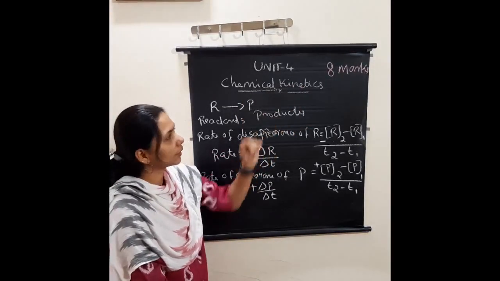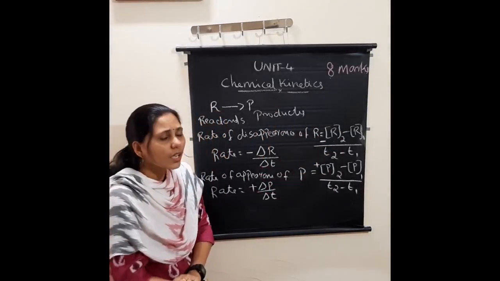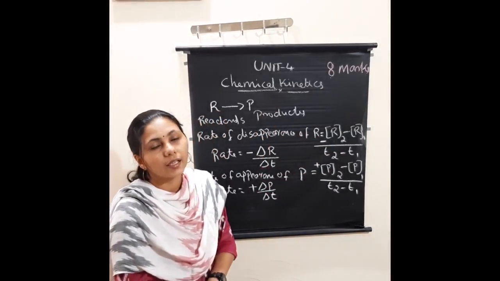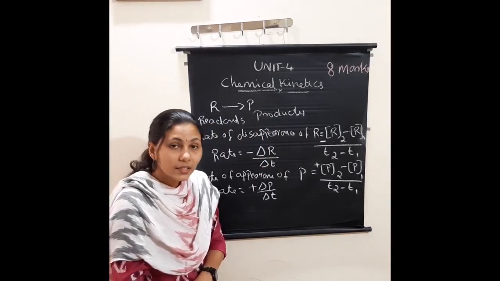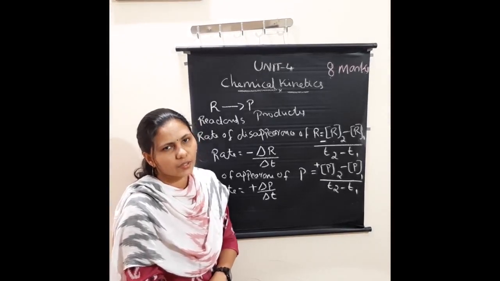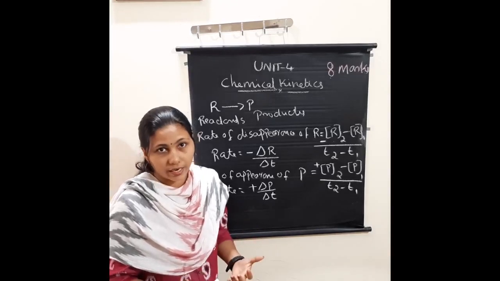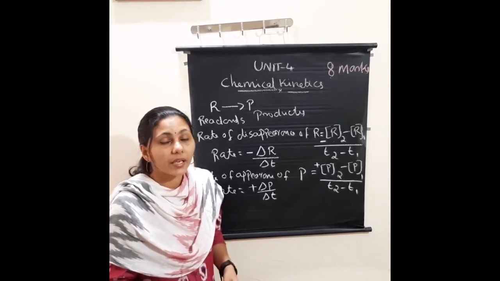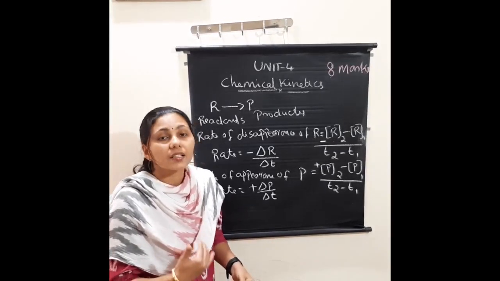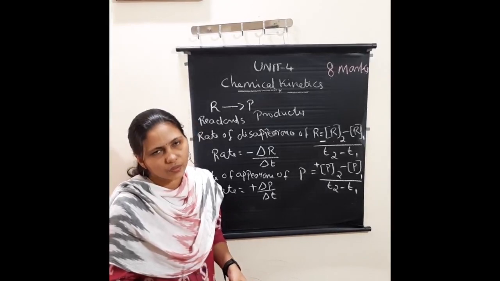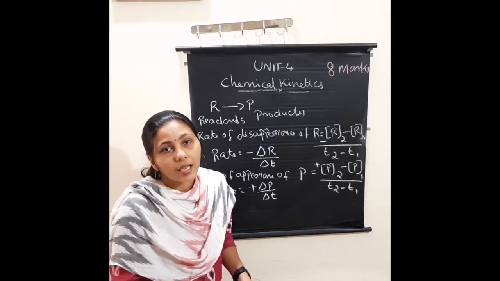Unit 4, Chemical Kinetics, and this chapter has 8 marks. What is chemical kinetics? Chemical kinetics is a branch of chemistry which deals with the rate of a reaction. What is rate? Rate means the speed or velocity of a reaction. So it deals with the rate of a reaction, the factors affecting the rate of a reaction, and the mechanism of a reaction. What is mechanism? The step-by-step study of a reaction is known as mechanism.